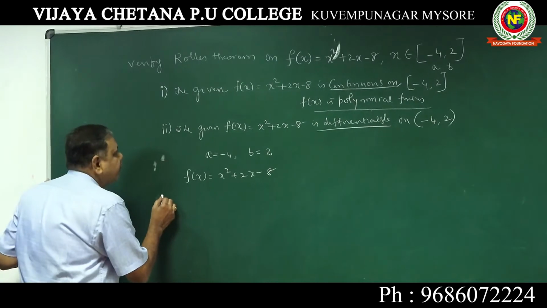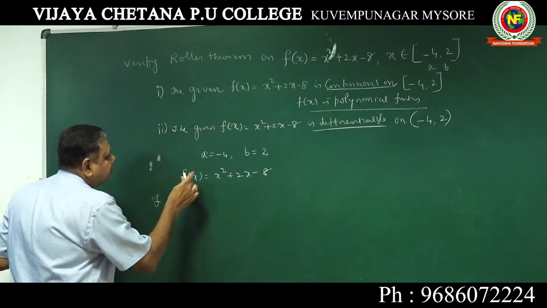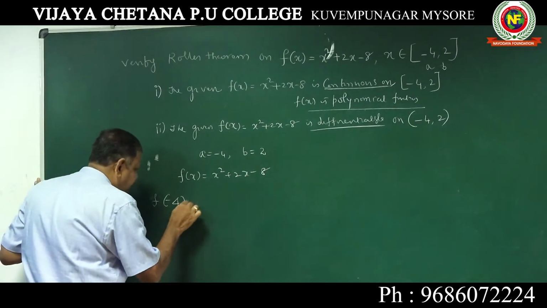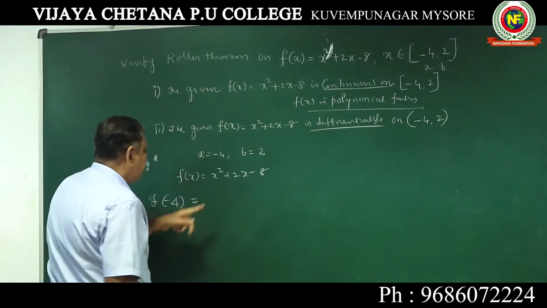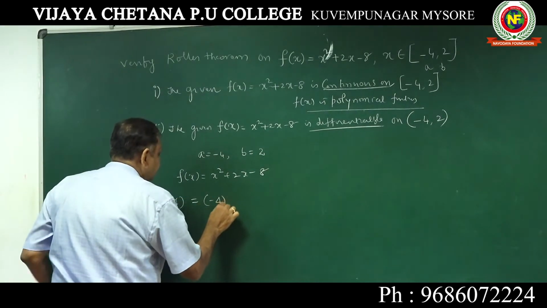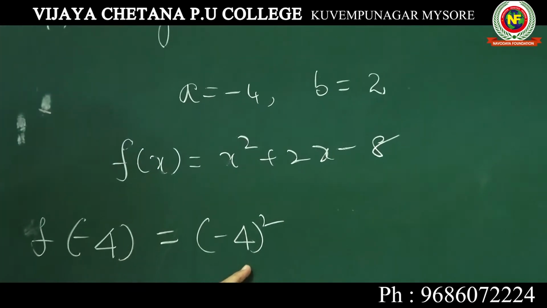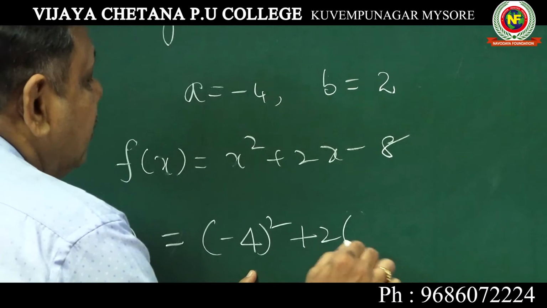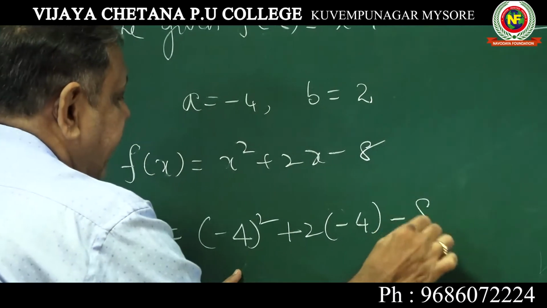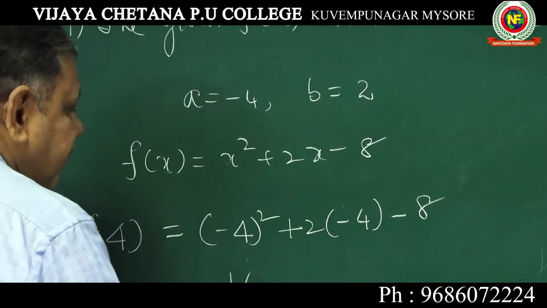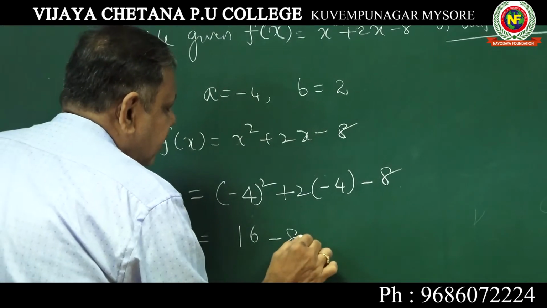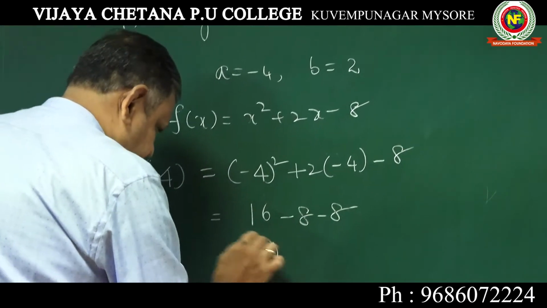And f of A, I told you A is -4. Find f of -4. Wherever x is, put -4. -4 square, plus 2 into -4, minus 8, or it is 16 minus 8 minus 8, or it is 0.